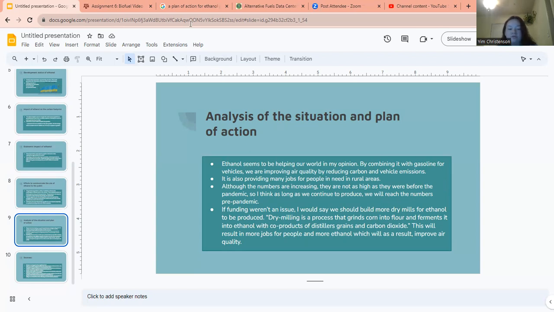If funding weren't an issue, I would say we should build more dry mills for ethanol to be introduced. Dry milling is a process that grinds corn into flour and ferments it, which turns it into ethanol with co-products of distillers grains and carbon dioxide. And by building more dry mills, we will result in more jobs for people in rural areas, and ethanol will increase as a result, improving air quality by combining it with gasoline and reducing carbon emissions.